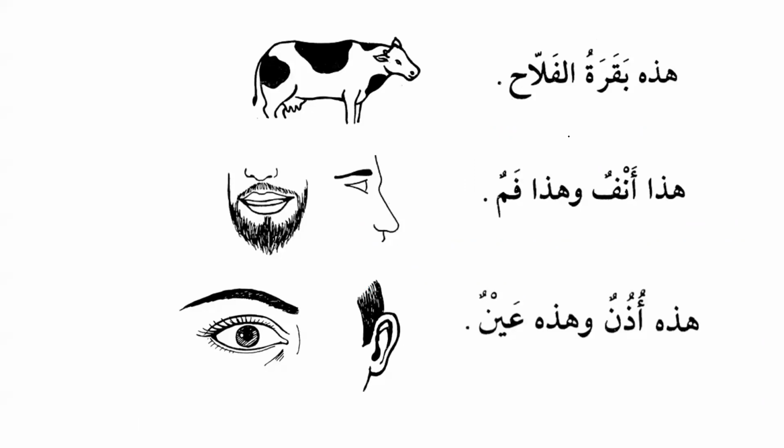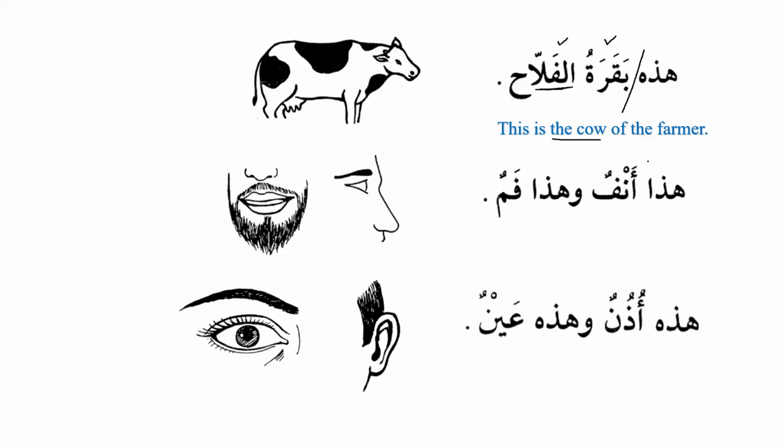هذه بقرة الفلاح. This is the cow of the farmer. Okay, I have a question. Why do I say the cow? Why is it translated as the cow? Why not a cow? هذه بقرة الفلاح. The farmer, yeah, because it is the farmer, and we know that whenever we put an indefinite noun with a definite noun, it also becomes definite. Excellent. Yeah. So this is the cow of the farmer.